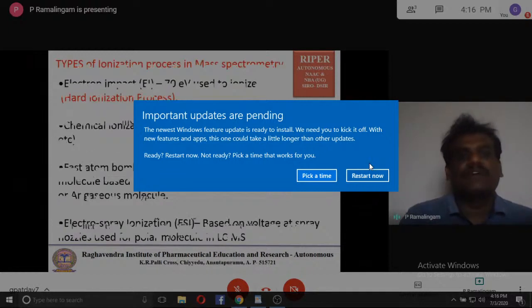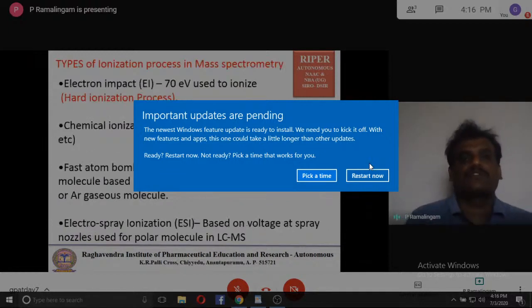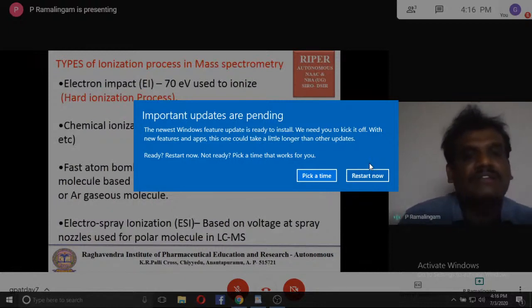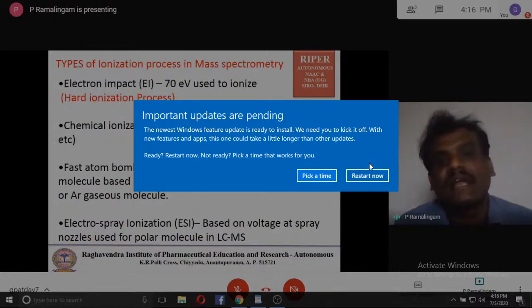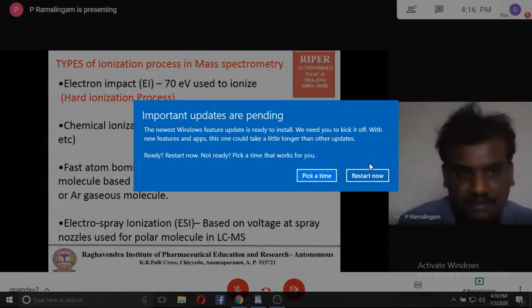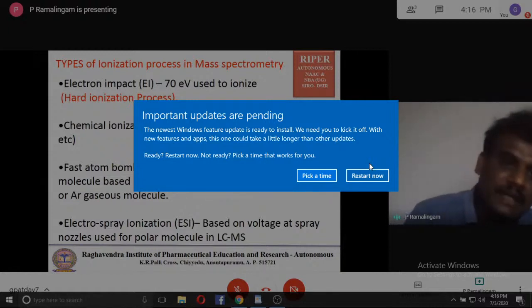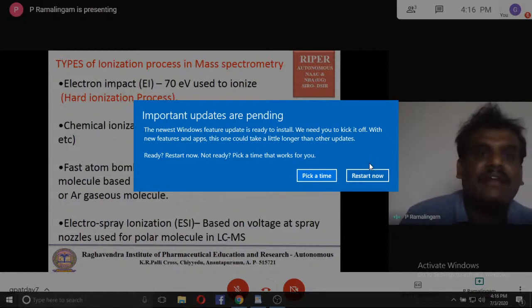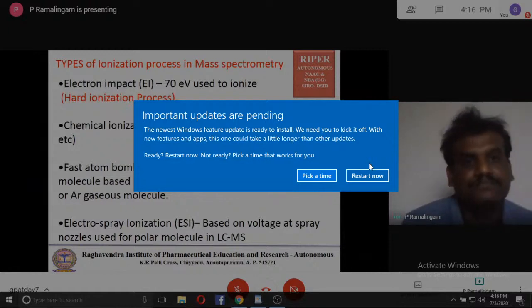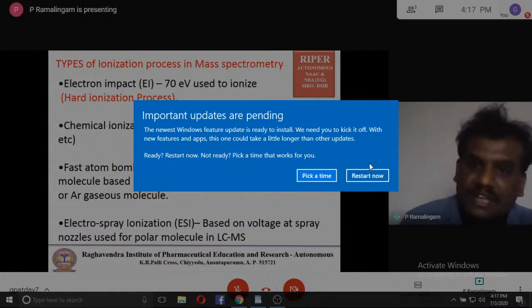So there are different types of ionization processes in mass spectrometry. One is called electron impact ionization, where we use 70 electron volts to ionize. Out of all ionization processes, electron impact ionization alone is called the hard ionization process. When you come to chemical ionization, we use a reagent gas. Examples of reagent gas are methane and ammonia.